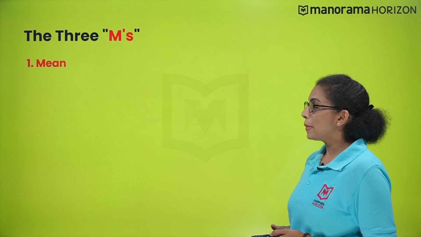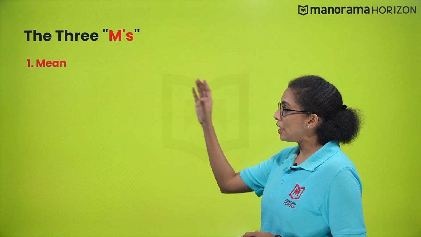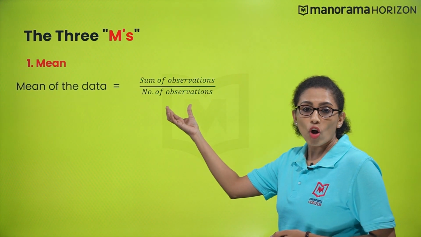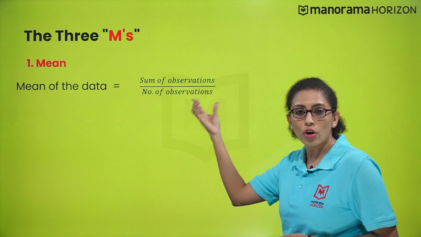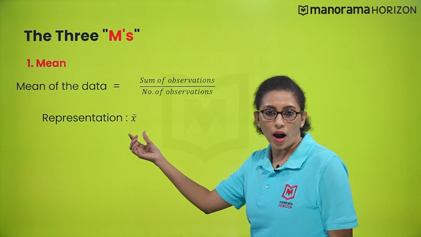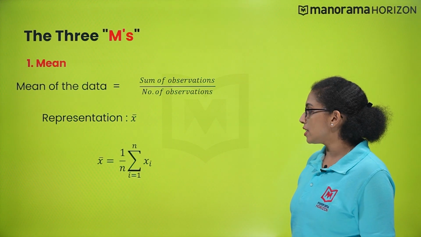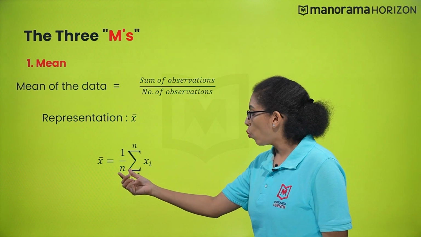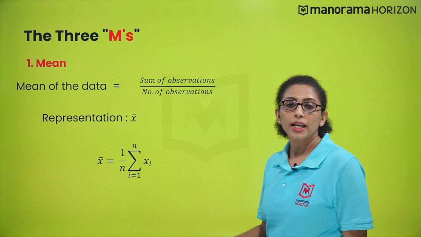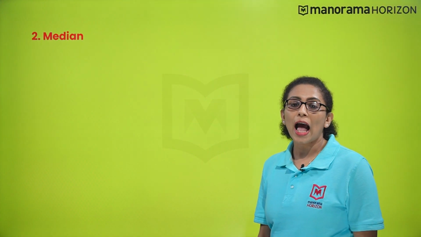First one, mean of the data. The mean of the data is obtained by dividing the sum of observations by the number of observations, and it is denoted by x bar. And the equation is x bar equals 1 by n, summation i equals 1 to n, xi.